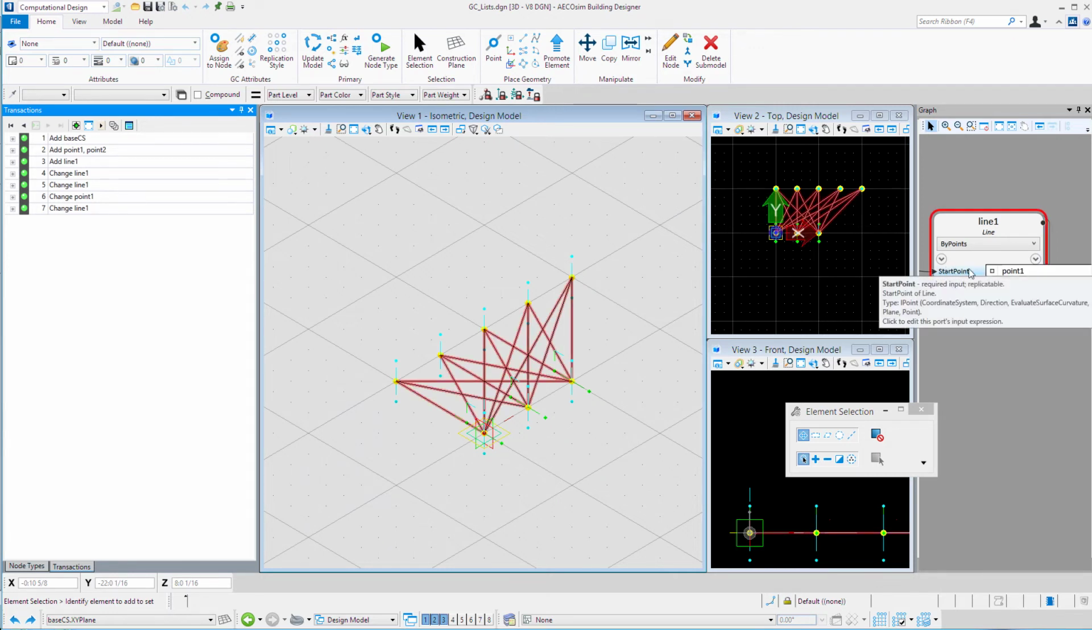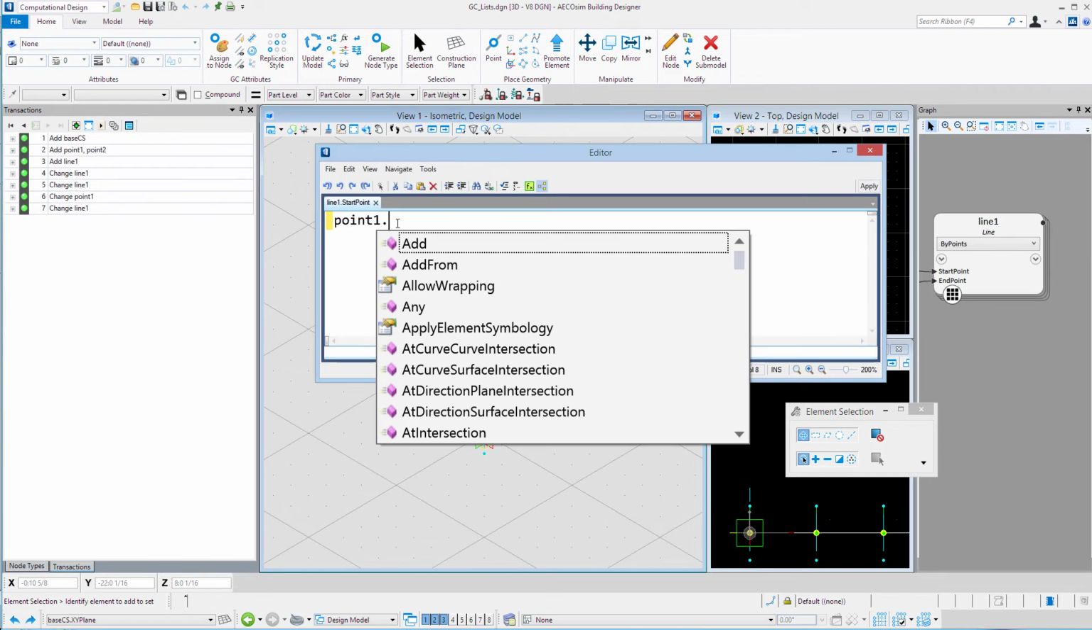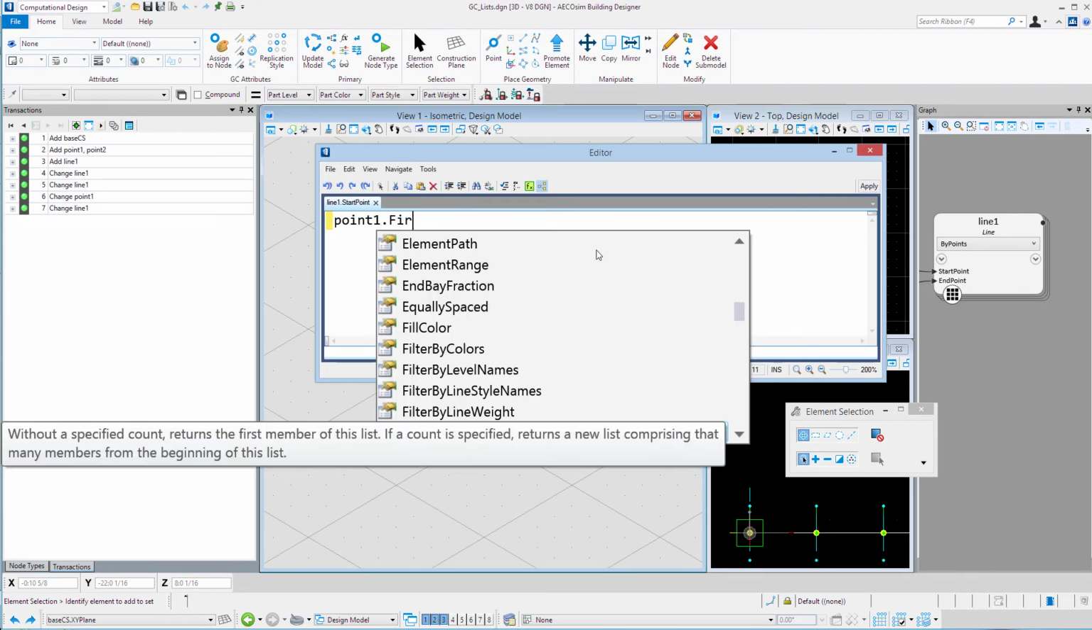So I'm going to modify my points here. So instead of just point 1, I'm going to type in the dot operator. That pulls up a function menu. And I'm going to just start typing this in, but you could also scroll through the list. You can see it gives us a hint explaining what this function does. Without a specified count, it returns the first member of this list. If a count is specified, it returns a new list comprising that many members of the beginning of this list. So for instance, you could put a first with a count of 2, and then it would be the first 2 members